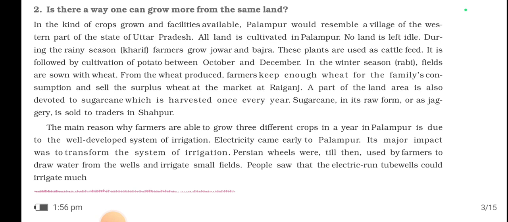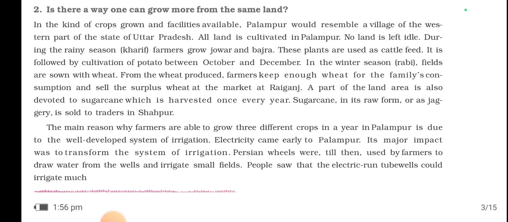So electricity came early to Palampur. Its major impact was to transform the system of irrigation, because irrigation can be done easily with the help of electricity and machinery. So Persian wheels were till then used by farmers to draw water from the wells and irrigate small fields. So obviously it was done before, but it is very difficult to fetch the water and bring it to the field, isn't it?